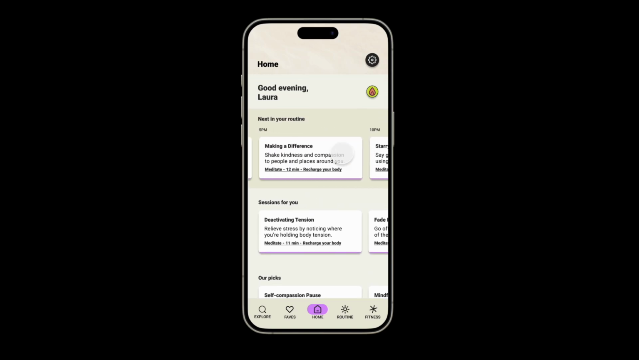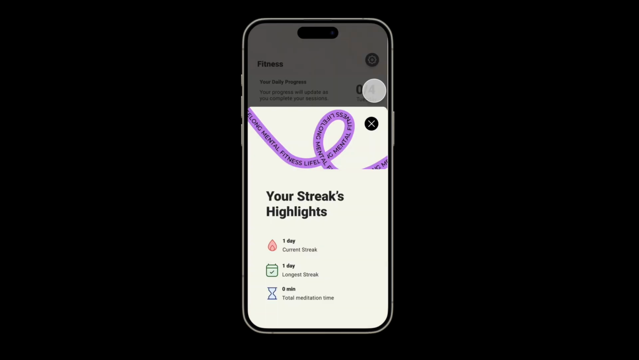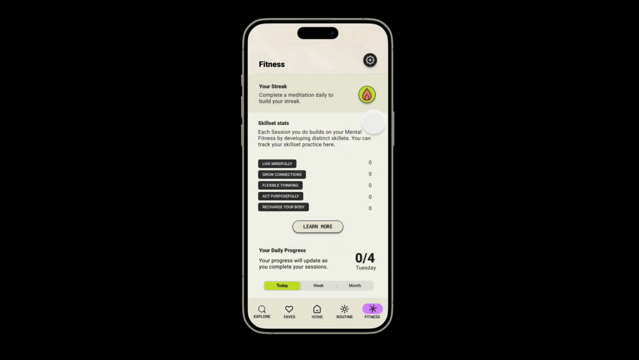They can go to their home screen, and now they're presented with a shorter amount of options, which are picked sessions for you and what is next in their routine. Per user input, a shortcut to their streak has been presented. Now they have their highlights to see how many days, the longest streak, and how many minutes they have meditated. And this is a feature that will always sit within their fitness.